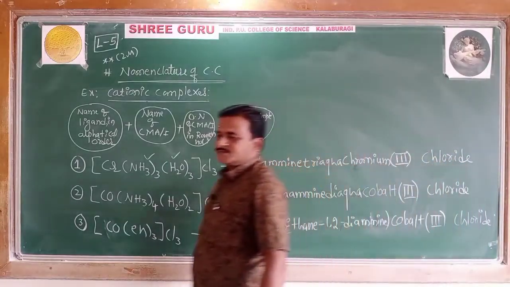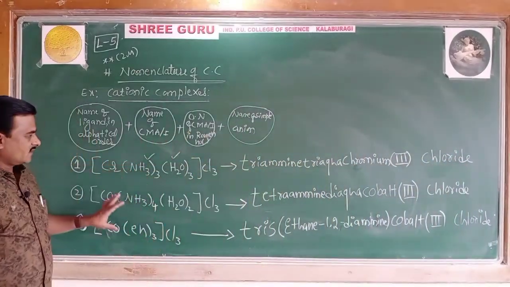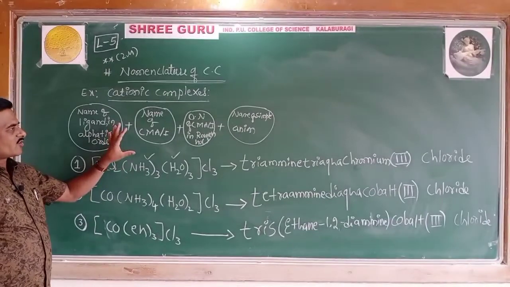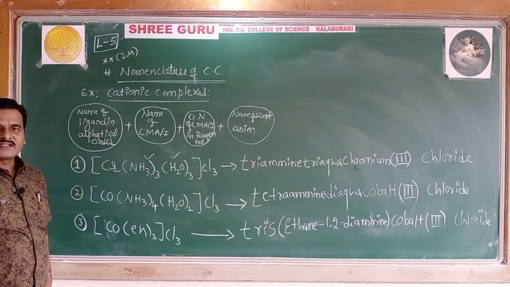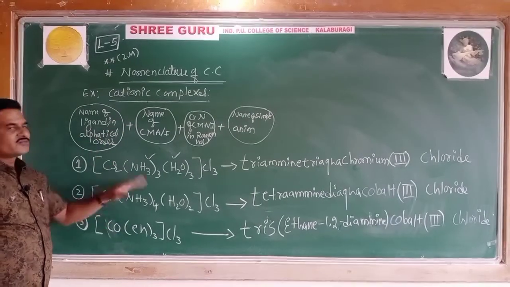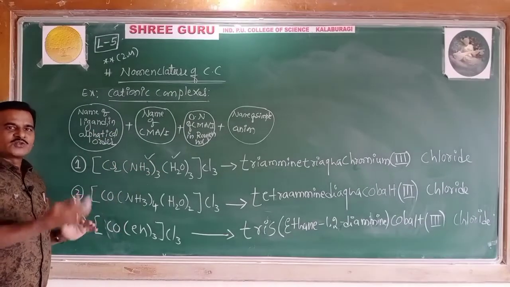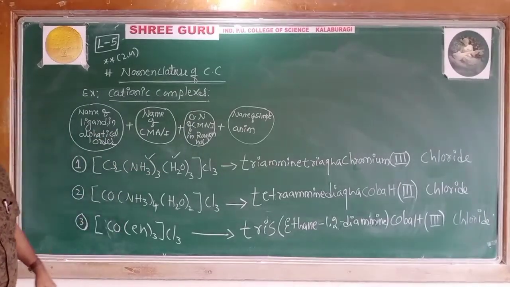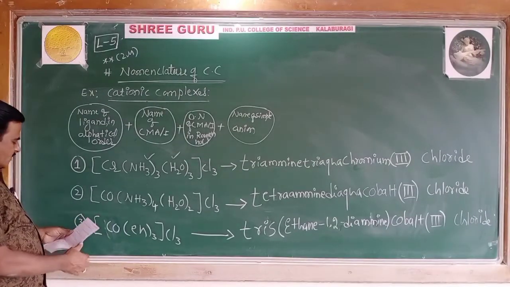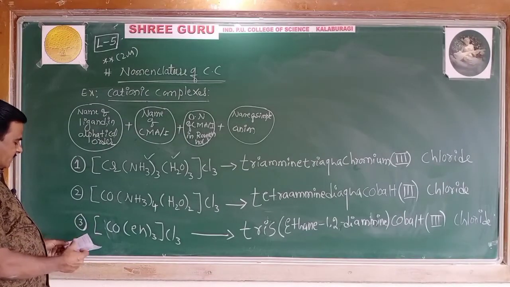So this is how you have taken 3 examples of cationic complexes. Now let's collect a few more examples of cationic complexes, and then we go on to name the anionic complexes. Come on. So what is the next one?